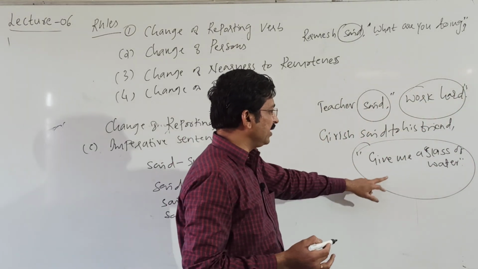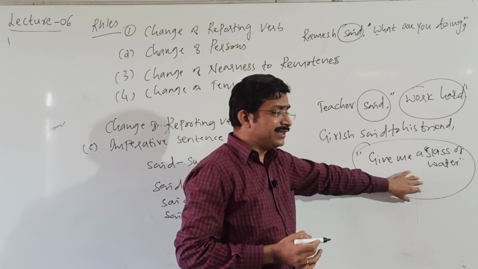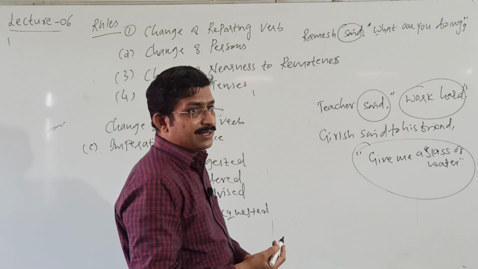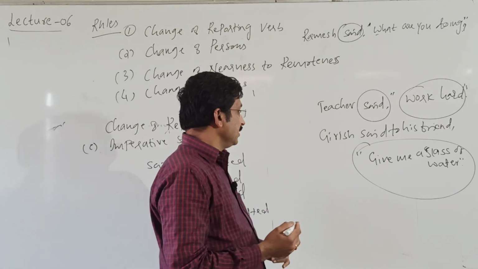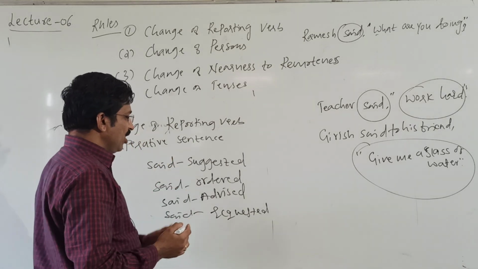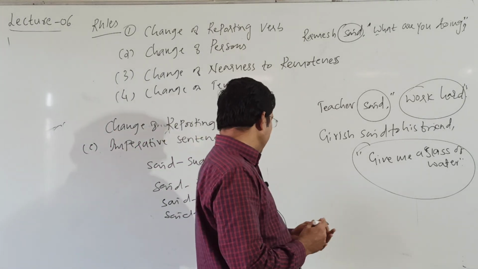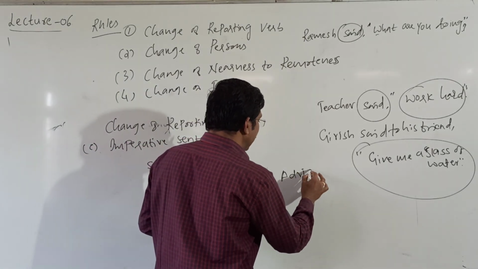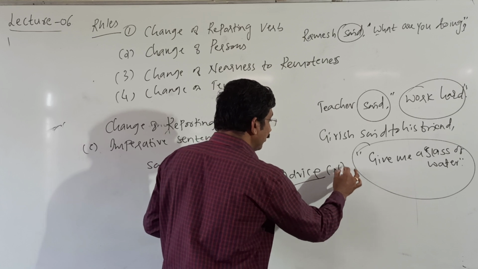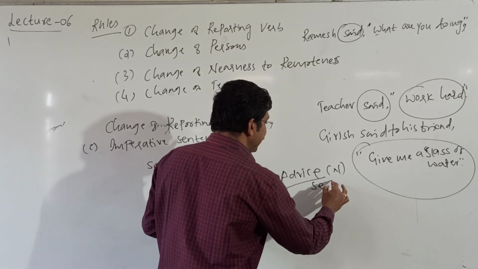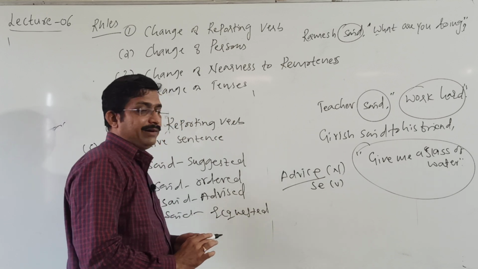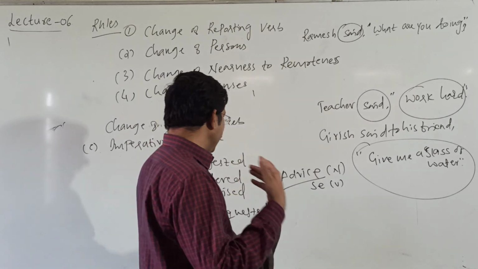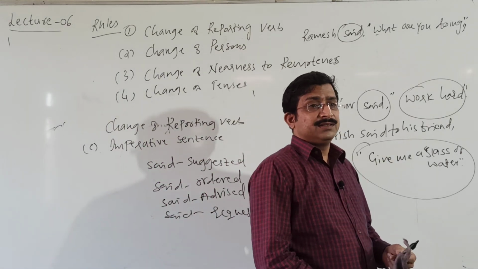Give me a glass of water. Do you use ordered or commanded here? No. There is a way of communication. So suggested, ordered, requested, advised, communicated. Advice, ADVICE, is the noun form. ADVISE, with an S, is the verb form. Okay, advised. In an imperative sentence, we use suggested, ordered, advised, requested, commanded. So these.